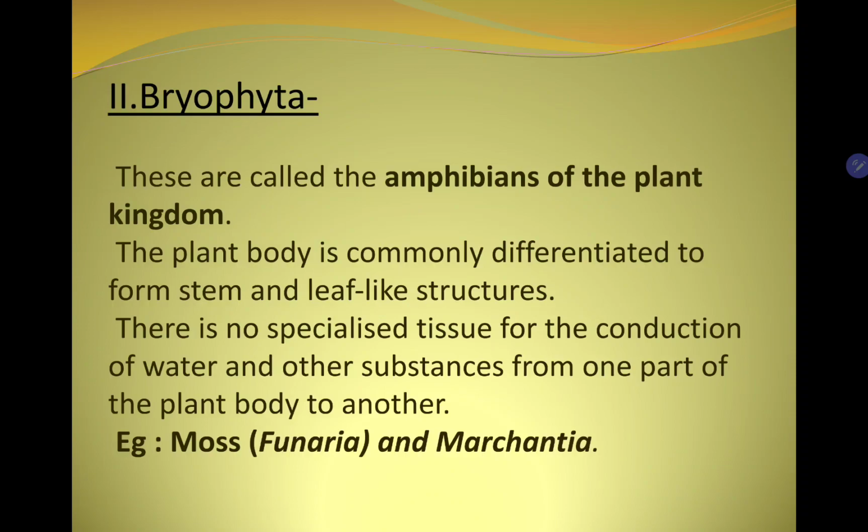The plant body is commonly differentiated to form stem and leaf-like structures. इनमें stem और leaf-like structures present होते हैं. There is no specialized tissue for the conduction of water and other substances from one part of the plant body to another. तो इनमें कोई भी specialized tissue present नहीं होता है for conduction of water from one part of the plant body to another.